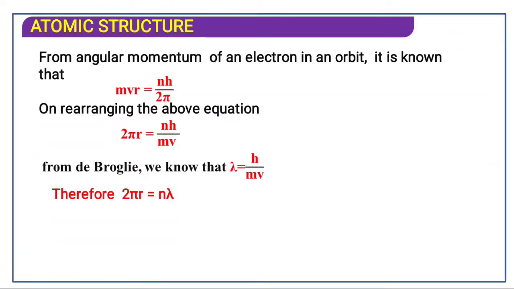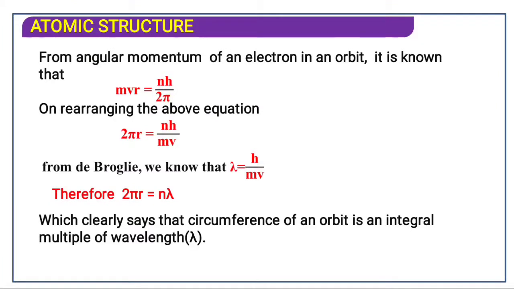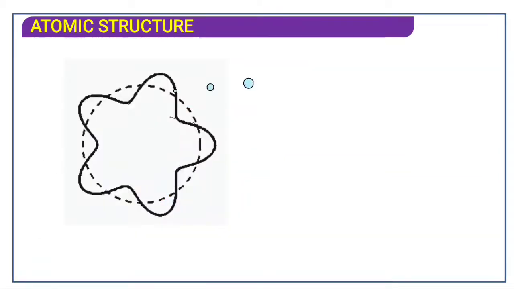Therefore 2 pi r is equal to n lambda. In place of h upon m v we can put n lambda, which clearly says that the circumference, 2 pi r, the formula for the circumference of a circle, is an integral multiple of the wavelength. See here, the circumference of a circle is equal to n lambda.